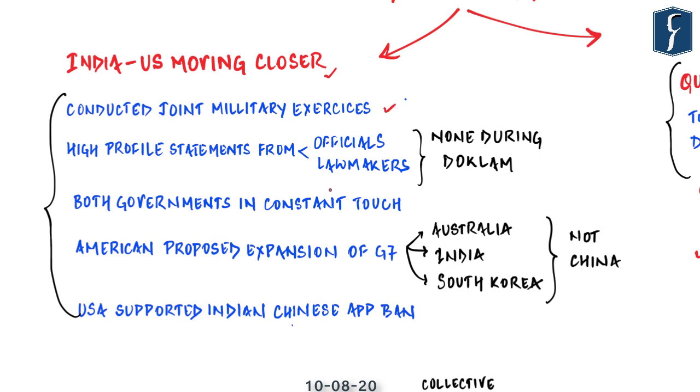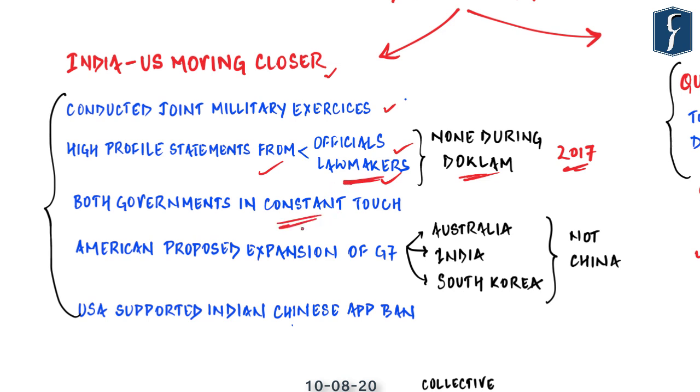What is more surprising is a series of high-profile statements from senior US officials and lawmakers which have clearly and outrightly supported India. This is a marked shift from US strategy in 2017 during the Doklam crisis, where none of the high-profile officials of the US government came out with a statement clearly supporting India. It is also possible that during that time, two years ago, India did not want any public expressions of US support, but now both sides have given up that apprehension.